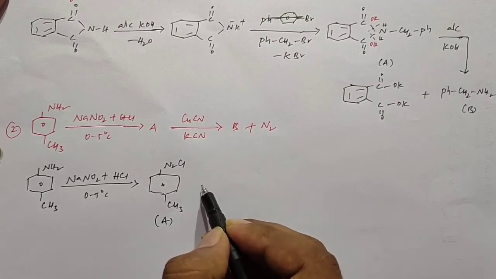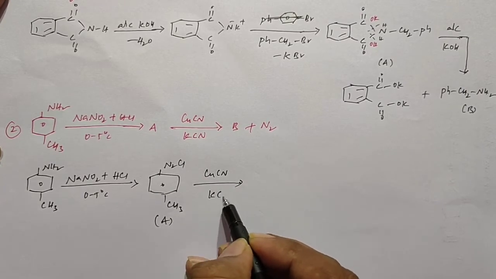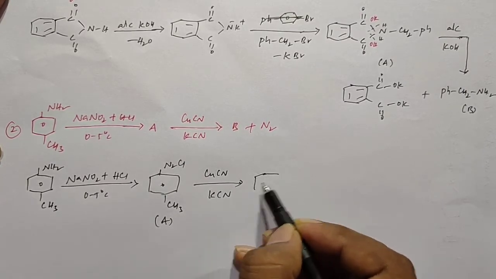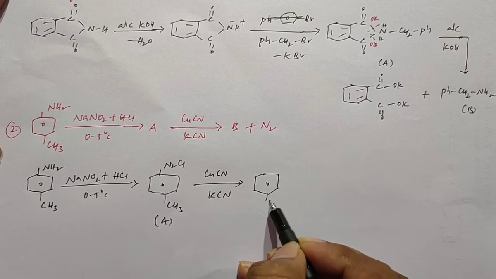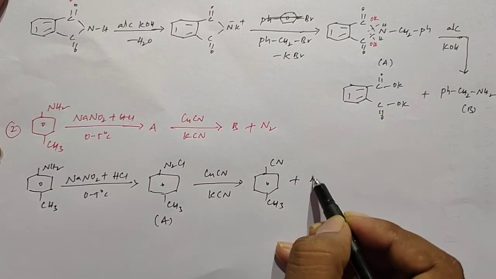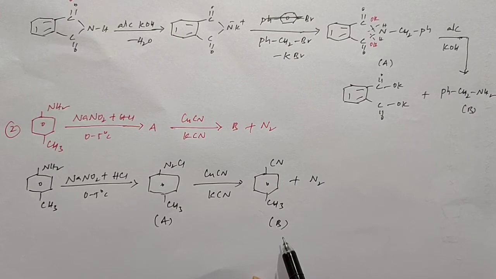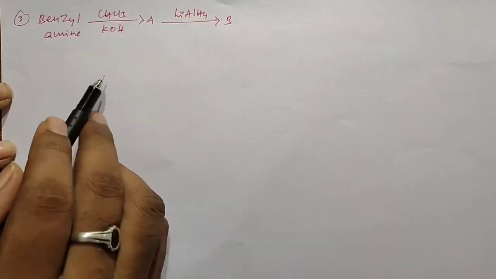After that it reacts with copper cyanide in the presence of potassium cyanide. It forms para-methyl cyanobenzene, and nitrogen is formed as a byproduct. So this is product A and this is product B in the ABC reaction.